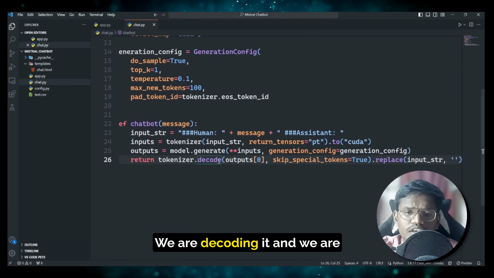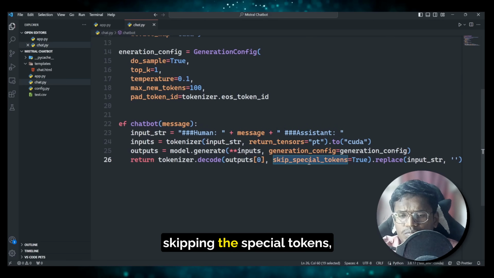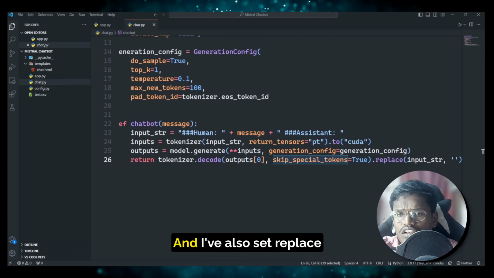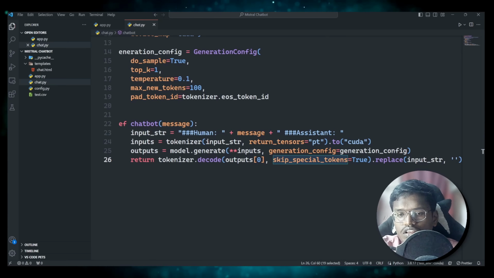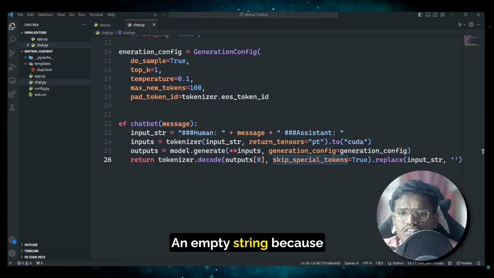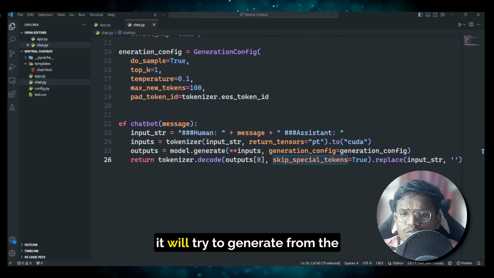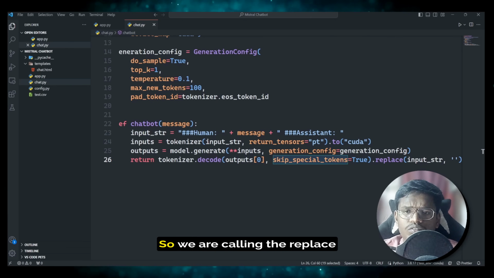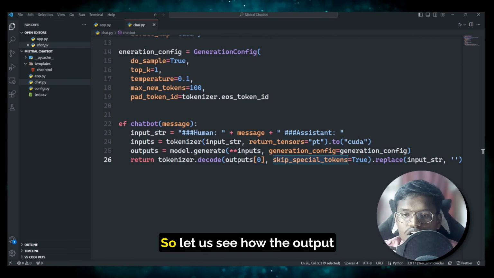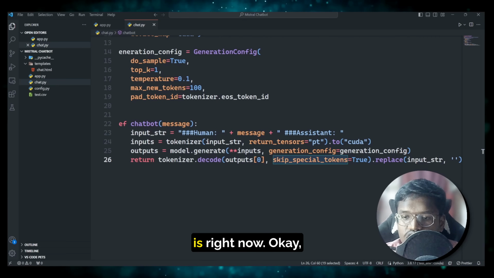We are decoding it, and we are skipping the special tokens if there are any, and have also set replace of the input string with an empty string, because it will try to generate from the input string, which we don't need while we are getting an output. So we are calling the replace function here. So let us see how the output is right now. Okay.